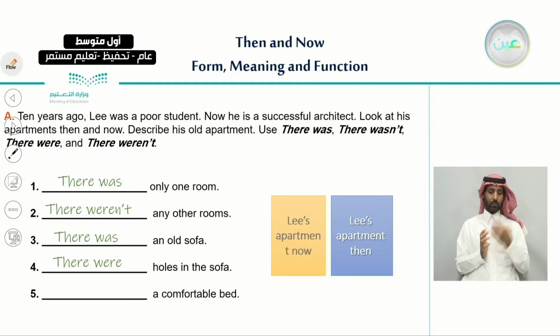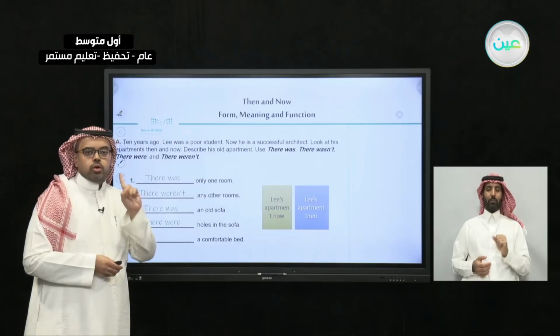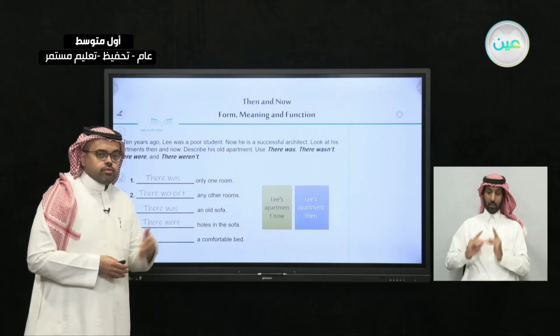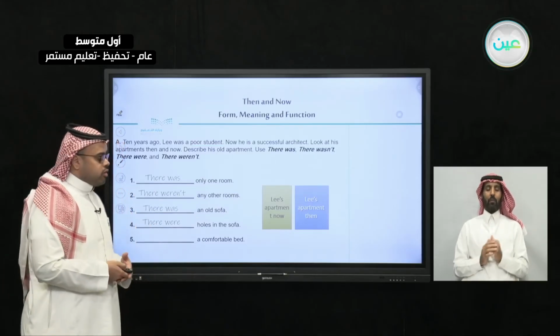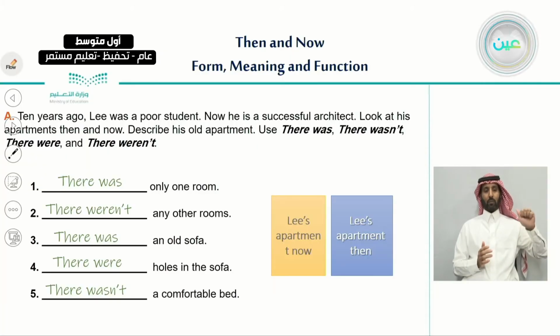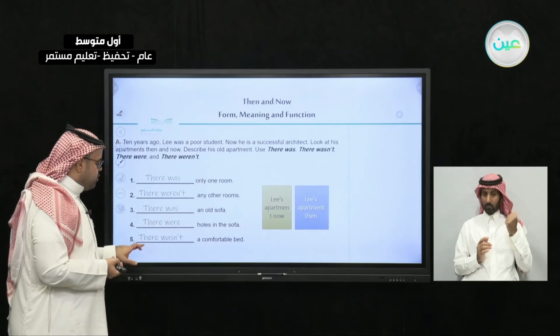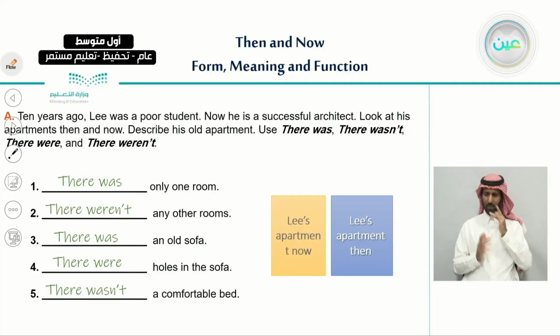And number 5, a comfortable bed. A comfortable bed. So here we're talking about only one bed. So what should we choose? There was or there were? Excellent, there was. And by having a look at the picture of his apartment, we can say that there wasn't a comfortable bed.